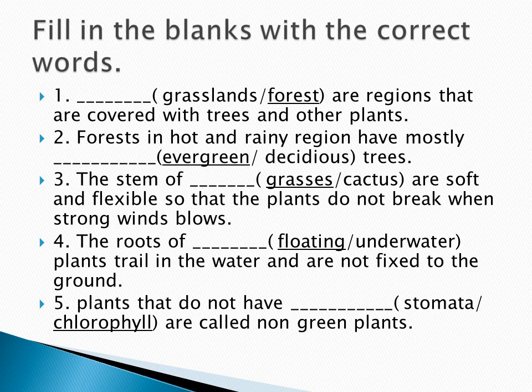So here the grasses are soft and flexible. Okay. Fourth one, the roots of dash plants trail in the water and are not fixed to the ground. It is called floating. What is the answer? It is floating. Fifth one, plants that do not have dash are called non-green plants. So the answer is chlorophyll. Only in the presence of chlorophyll will the plants be green.